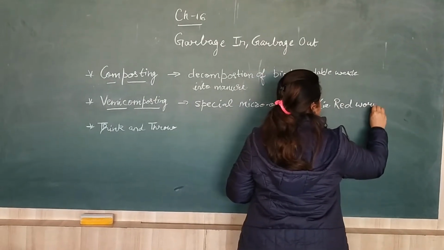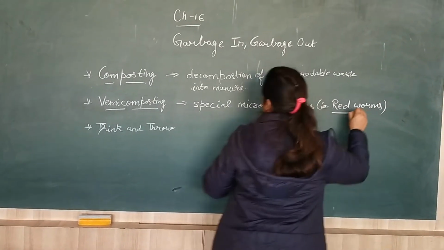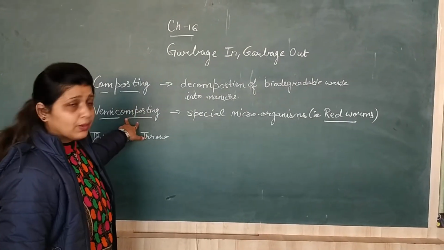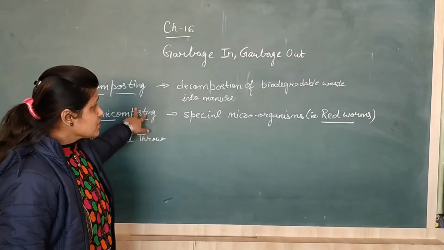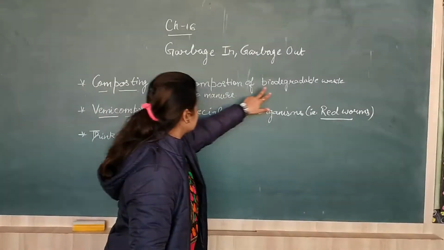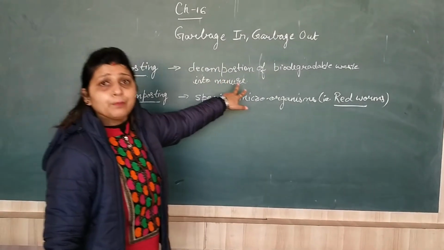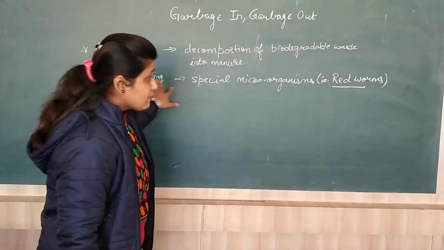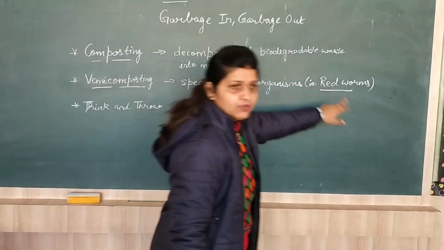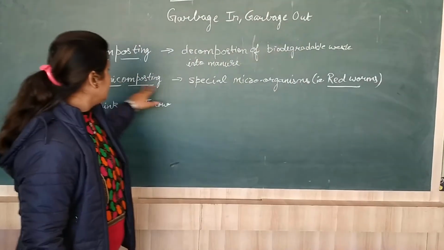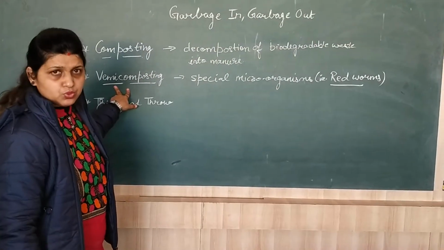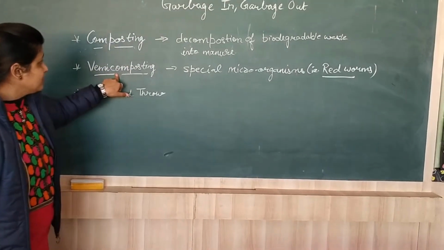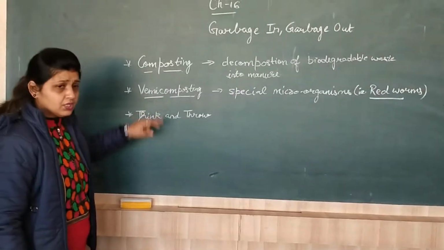Students, red worms are used for vermicomposting. It is the main difference between composting and vermicomposting. Both are processes in which biodegradable waste decomposes into manure. But in vermicomposting, special microorganisms, that is red worms, are used. That's why the name vermicomposting is given to it. Hope the difference between both methods, composting and vermicomposting, is clear to you.